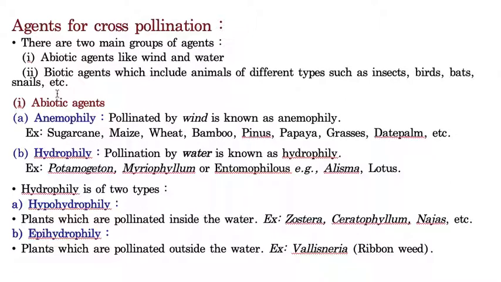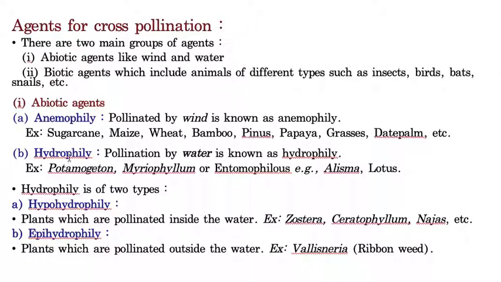Let us take the first one, that is abiotic agents. In that, the first one is anemophily. Anemophily means if the pollination takes place with the help of wind, then that is called anemophily. Examples: sugarcane, maize, wheat, bamboo, pinus, papaya, etc. These are the best examples for anemophily.